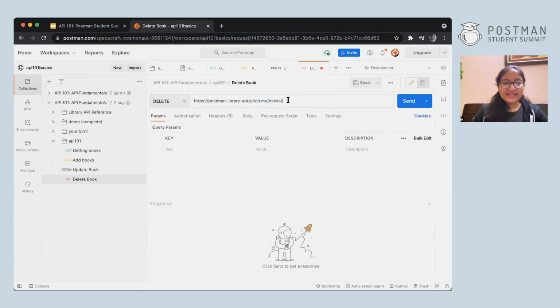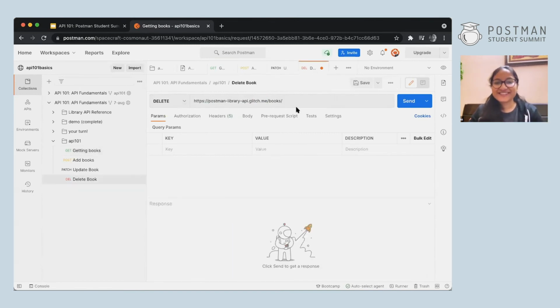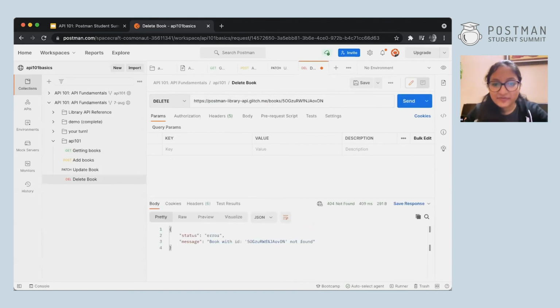Now for getting the ID, again, you have to go to the get request and find your ID. This one was mine. Everyone, please just use your ID or else others will face an error, because if something is already deleted, the API won't be able to find that particular ID. And of course, you'll get an error. Okay. So I'll paste this ID over here and hit send. Did someone delete mine? Because I think the book ID is not found.